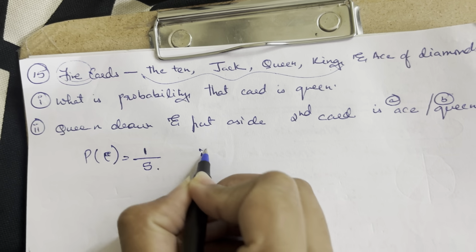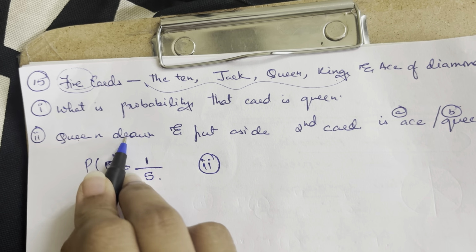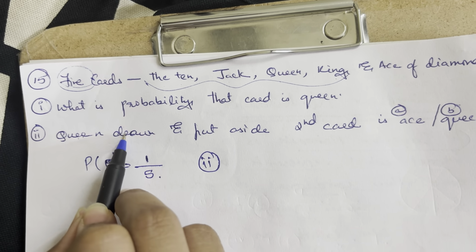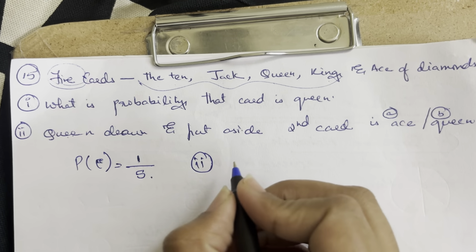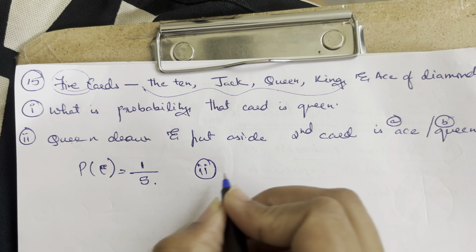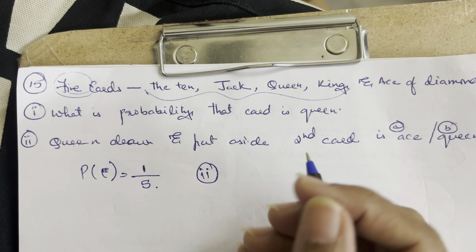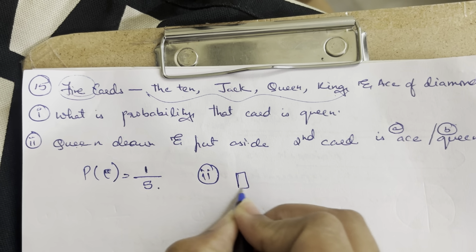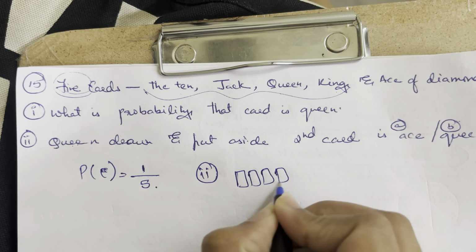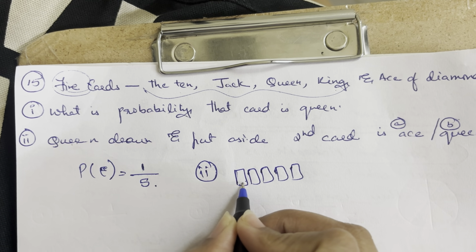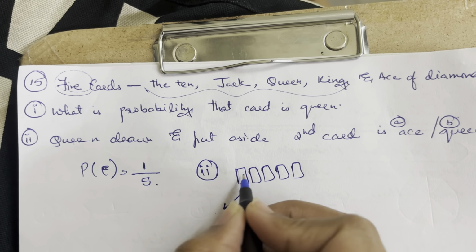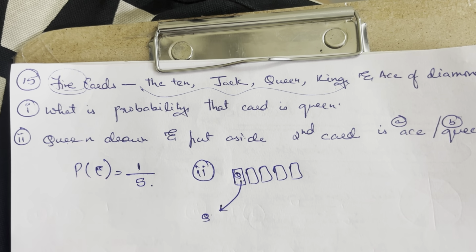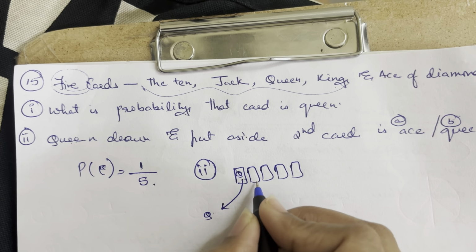Okay, the second question that is asked is: a queen is drawn and put aside. What is the probability? Now, what is actually happening is I have the 5 cards in here. I pick out one card and I see, okay, the queen I have picked out. Luckily this was the queen, it has come out and I've kept it aside. I am not going to put it back in here.